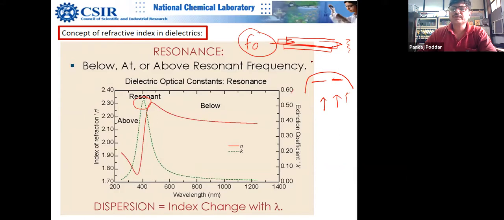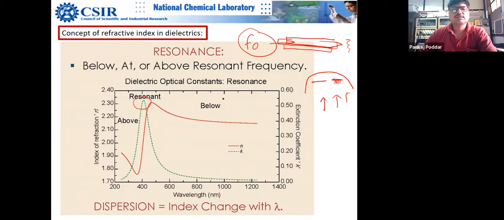So if you can calibrate this change in the resonance frequency as a function of mass transfer, you can calculate how much mass is transferred. Obviously, this will be different for different materials depending upon the density of the material. But that's just an offshoot of what I was saying. So this is also dielectric resonance, and this is displayed in the ellipsometer also.